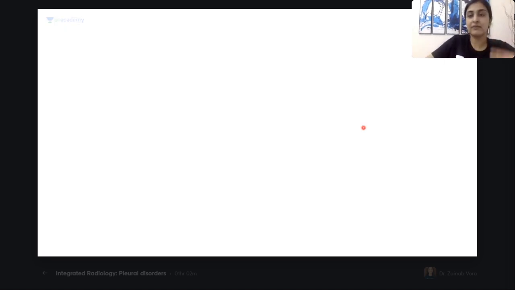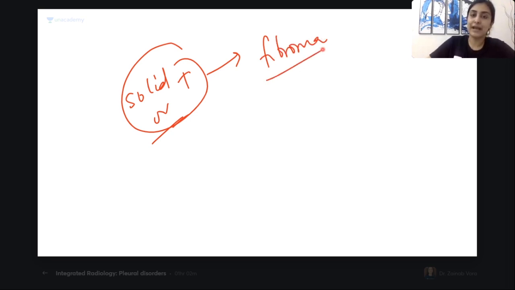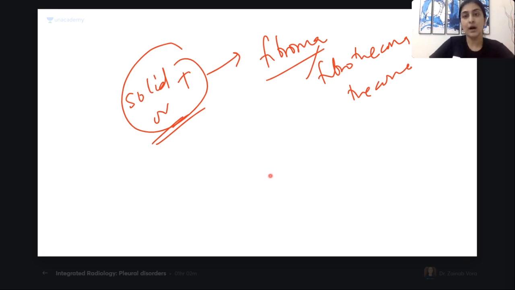Tell me a few causes of Meigs syndrome. What are the most common solid ovarian tumors which will produce Meigs syndrome? What is the most common pathognomonic tumor it is associated with? Yes, it is the fibroma. So fibroma or its variants like fibrothecoma or just a thecoma. All of these solid ovarian tumors are the ones for which Meigs was described.